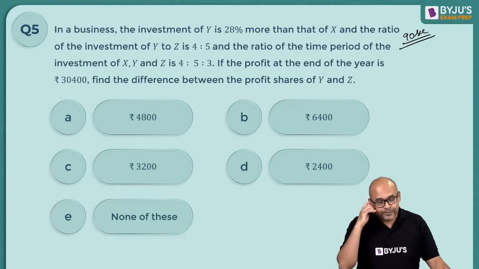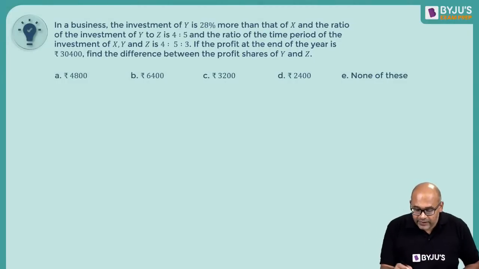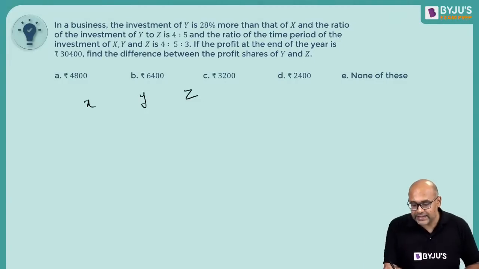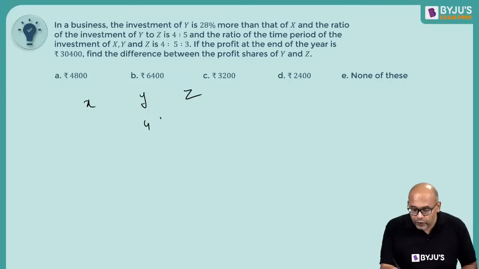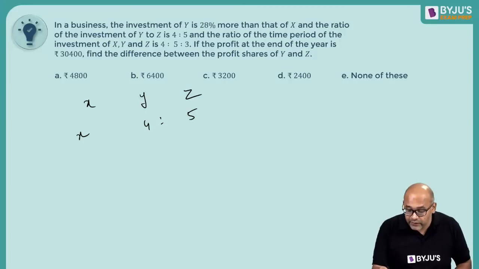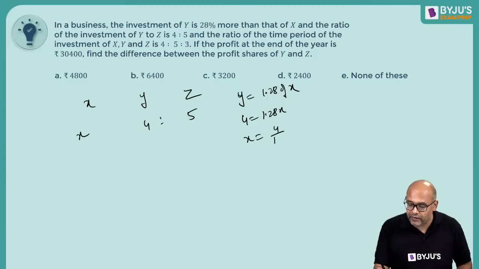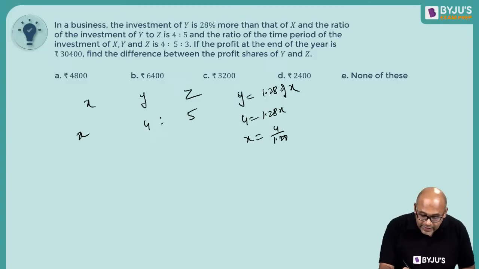Okay, let's go ahead. So what is happening here? Let's take a look at it. We have been given X, Y and Z. Y and Z are 4:5. X, let's call it X itself. I don't know what it is, but we have a relation. Your Y is 1.28 of X, which means my 4 should be 1.28X, or my X should be 4 by 1.28. So I can get this value now.